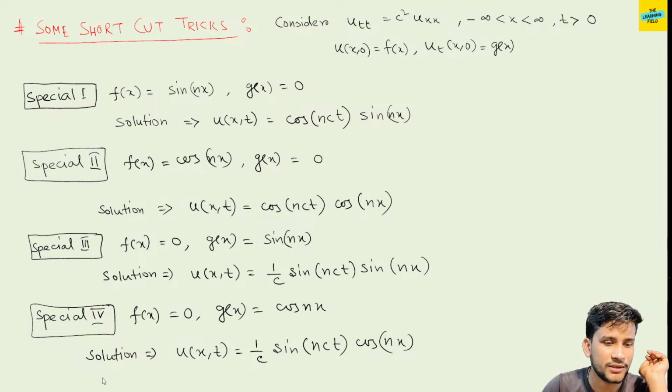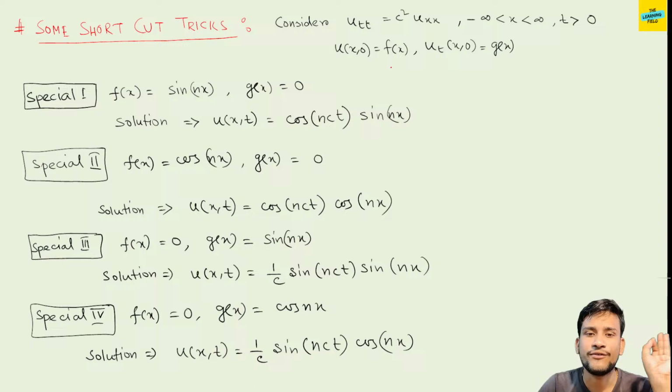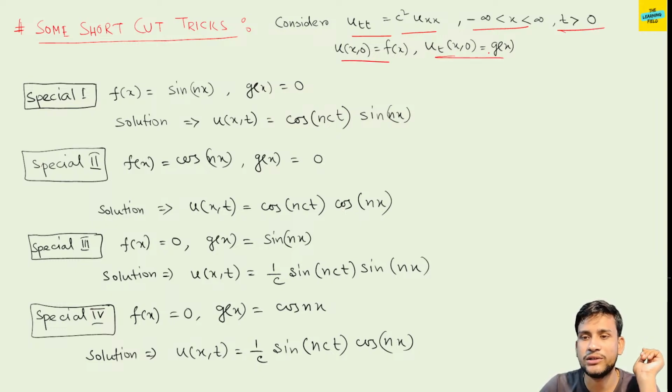Now we can solve the partial differential equations or the wave equations very easily. If you see these types of problems given in the paper, then we can write the solution directly. So consider u_tt equal to c squared u_xx, for x from minus infinity to infinity, t greater than 0, u(x,0) equal to f(x) and u_t(x,0) equal to g(x).